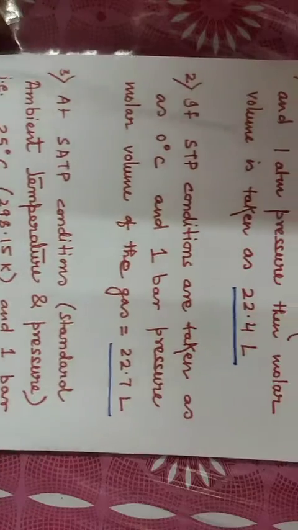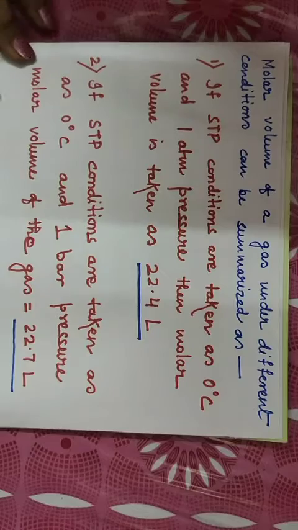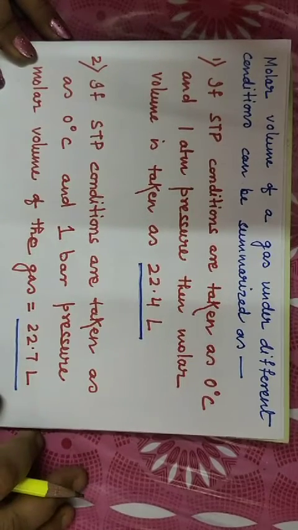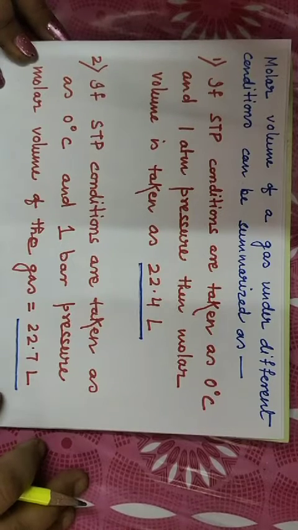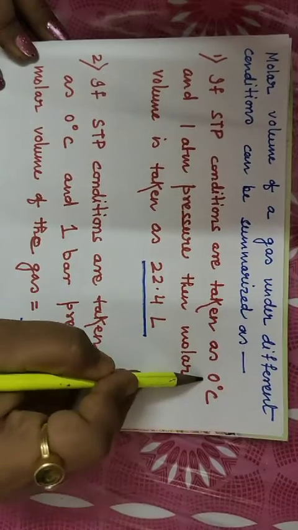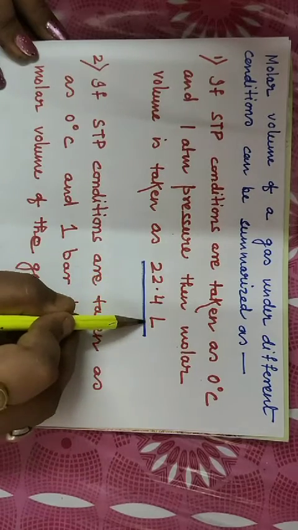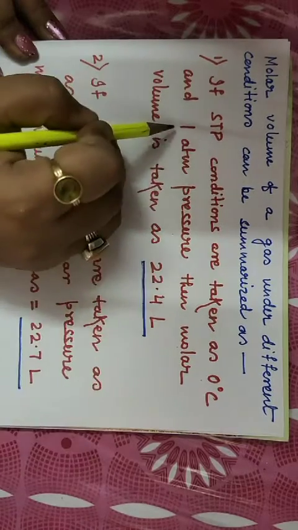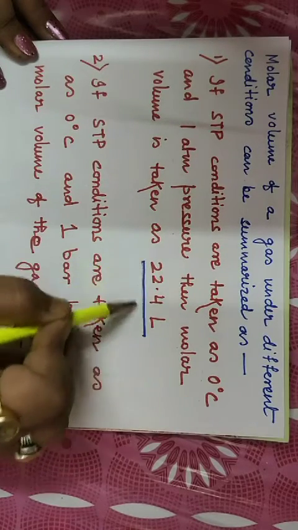Molar volume of a gas under different conditions. This is a very important thing I want to lay emphasis on: the molar volume of a gas at STP is a very general term, but the STP conditions can change, and accordingly molar volume will also change. If STP condition is taken as 0 degree Celsius and 1 atm pressure, then your molar volume will be 22.4 liters.